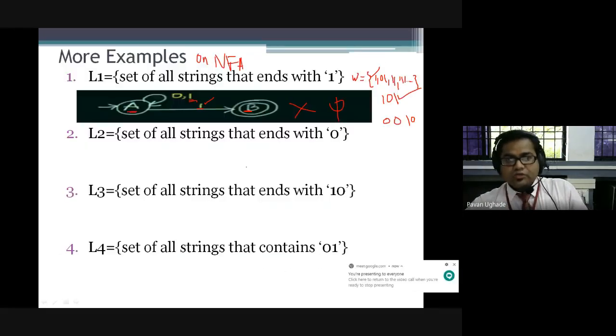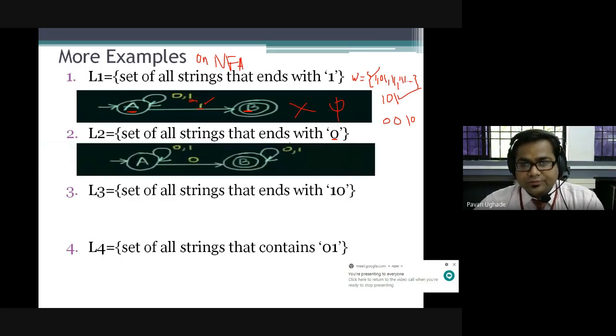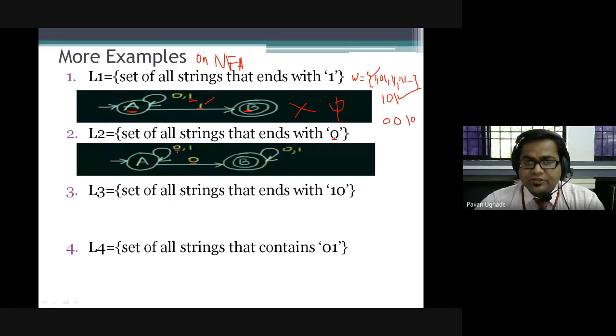Okay, so let's go ahead with the second question. Set of all strings that ends with 0. Here I said ends with 1, now here ends with 0. How will it change? Just check it out. I have given some added part to this. But you may say it's a DFA. No, you can see over 0 there are two transitions on A. Is it a unique transition? It is not at all a unique transition.